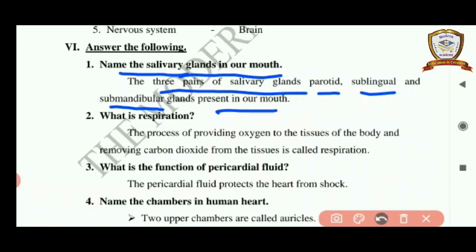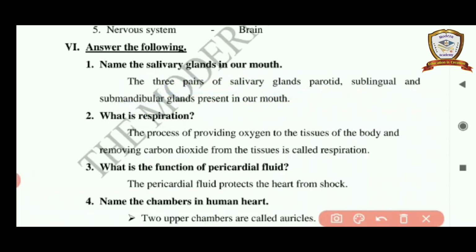Answer, once again I read the question. Name the salivary glands in our mouth. The 3 pairs of salivary glands, parotid, sublingual and submandibular glands present in our mouth. And second question, what is respiration?